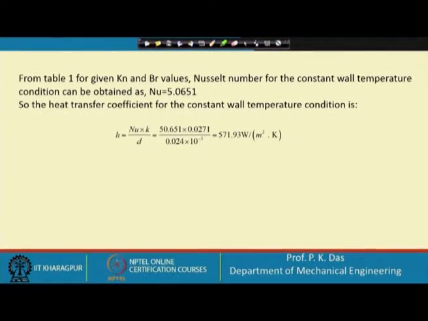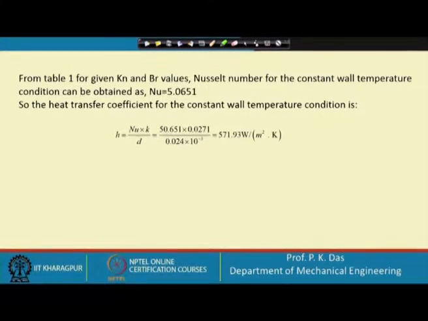So, things to be noted in this exercise is that Nusselt number depends on a large number of parameters. It depends on Reynolds number, Prandtl number in case of large or conventional channels, but in case of small channels or microchannel, it also depends on Knudsen number and Brinkmann number. Just to impress upon this fact, we have taken this example.